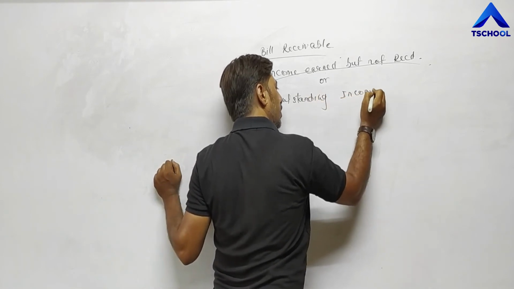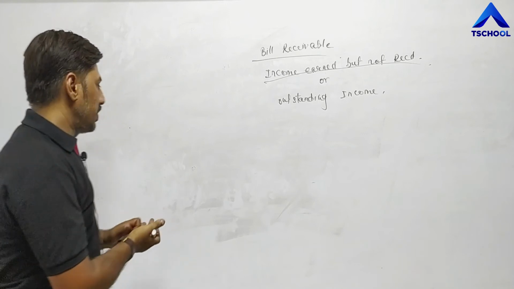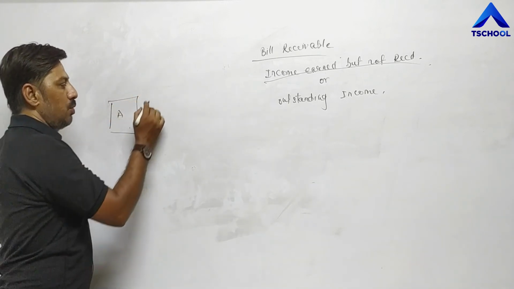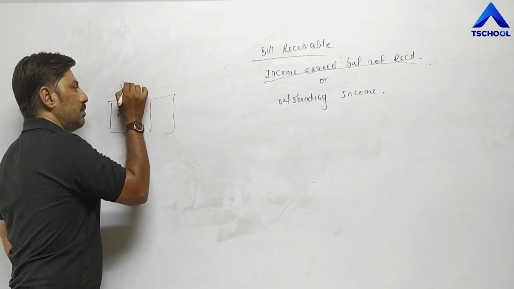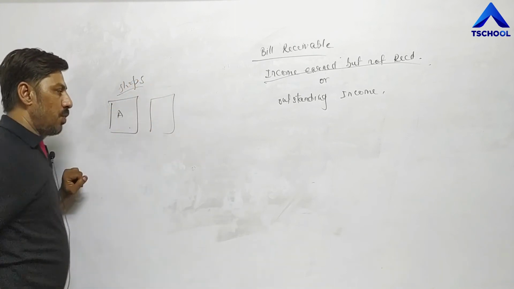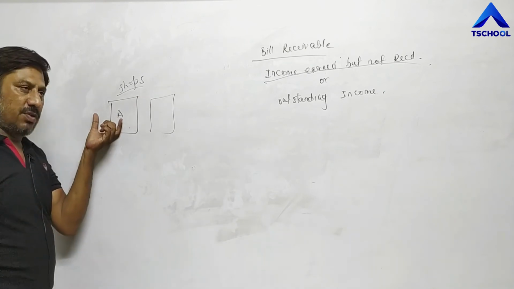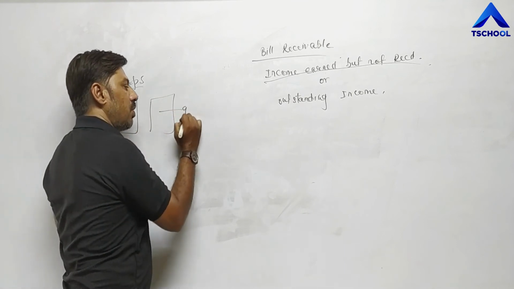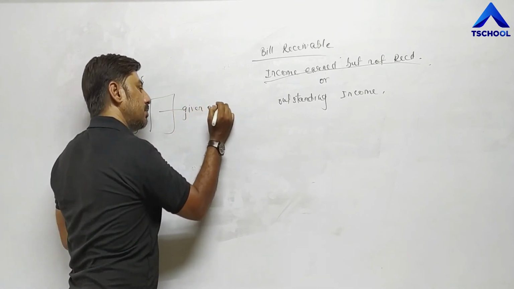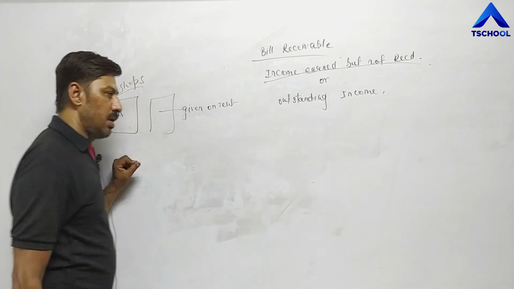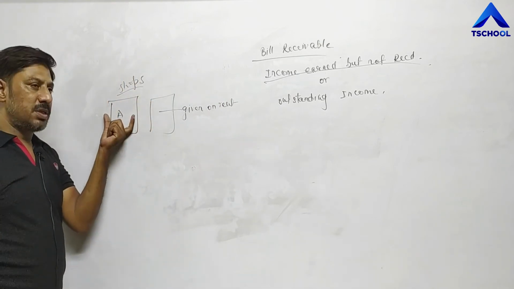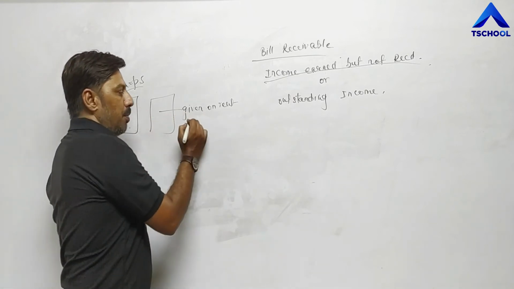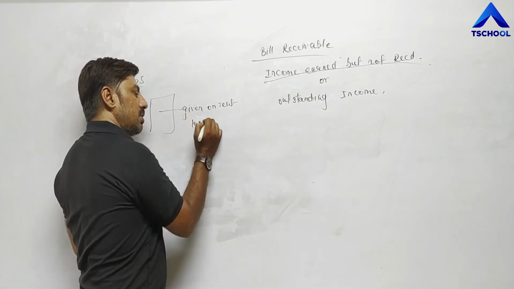Now once again, just assume that you have two shops. One shop you have kept for yourself, and another shop you have given on rent. Here you are doing your own business, and this shop is given to somebody else on rent, and the rent per month is 10,000 rupees.